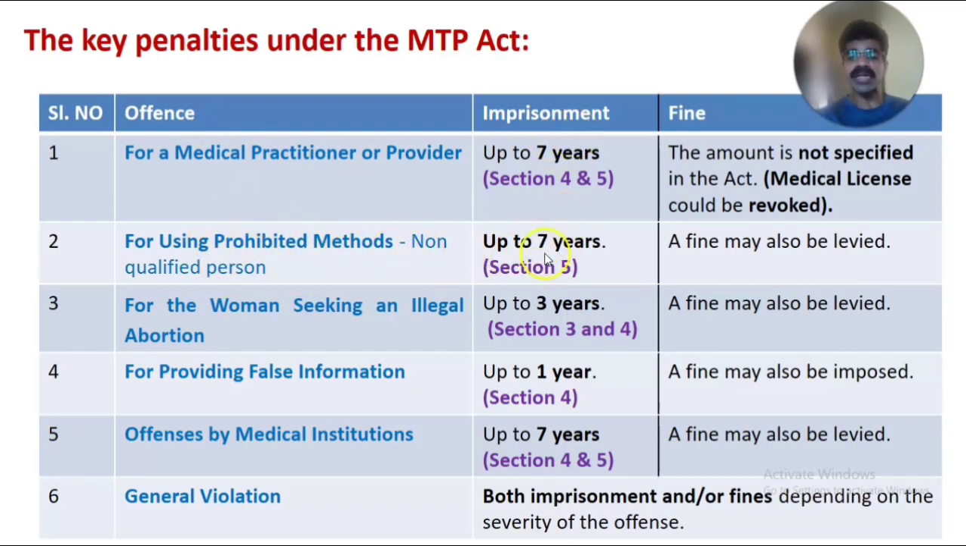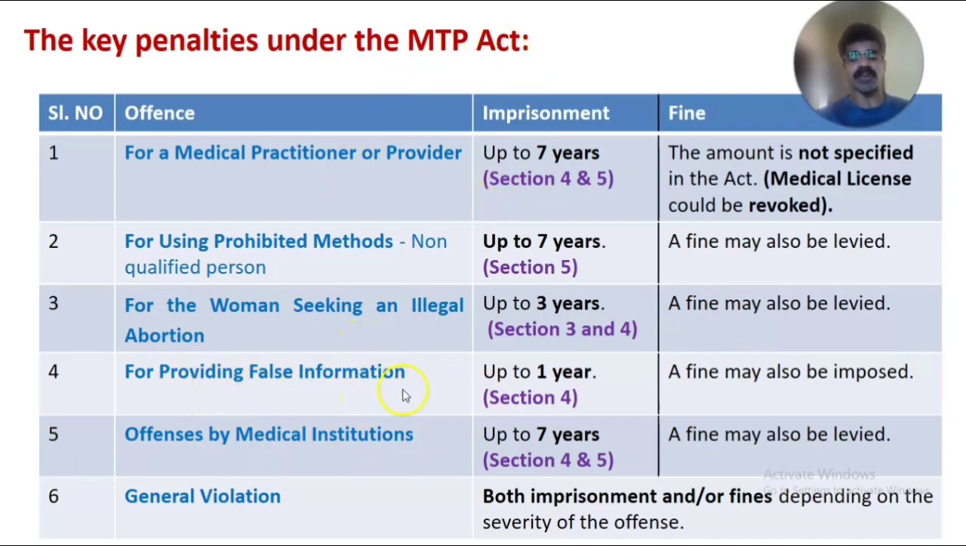The imprisonment is the same, up to 7 years, but it comes under section 5. And a fine may also be levied from the non-qualified person who did the illegal abortion. Then third one is for women seeking an illegal abortion. If any woman seeks an illegal abortion, she violates the MTP Act. Here the imprisonment is up to 3 years under section 3 and 4, and a fine may also be levied from the woman. The amount varies.